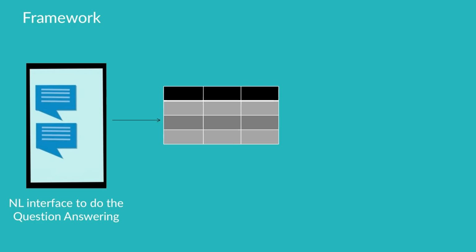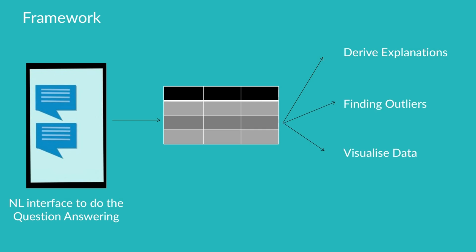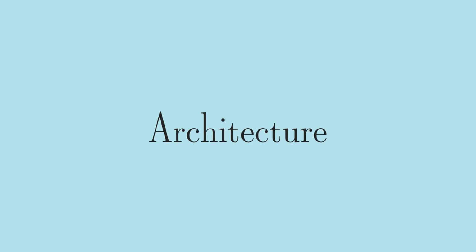Now we will discuss the framework which we have proposed to address this problem. We have an NL interface where we convert a natural language sentence to its equivalent database query and fetch the output. Now, we take this output and derive some explanations or interesting facts, find outliers or exceptions, visualize the data if required, and rationalize the dataset.